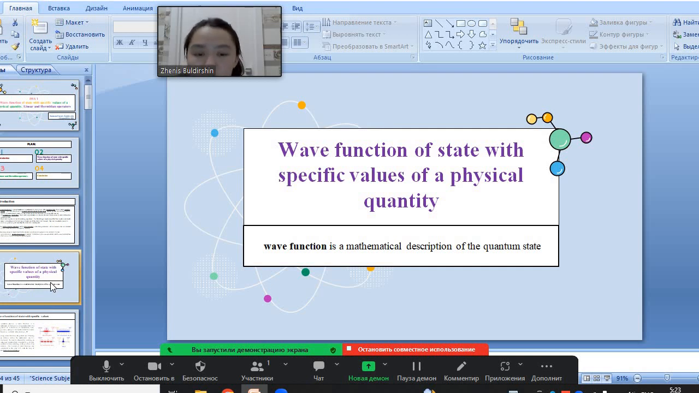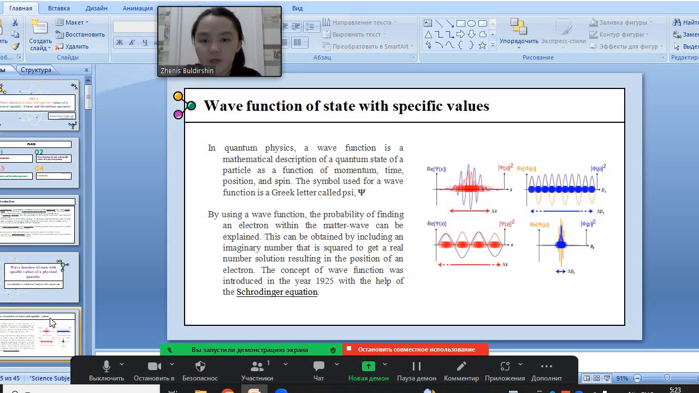The wave function is a mathematical description of the quantum state. So, wave function of state with specific values. In quantum physics, a wave function is a mathematical description of the quantum state of a particle as a function of momentum, time, position, and spin. The symbol used for the wave function is a Greek letter psi.